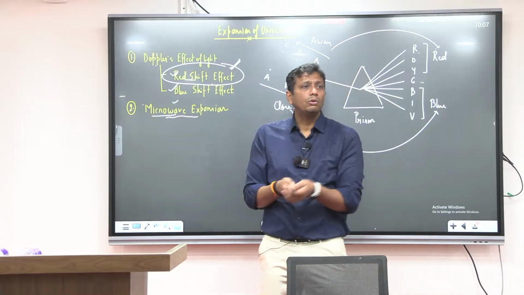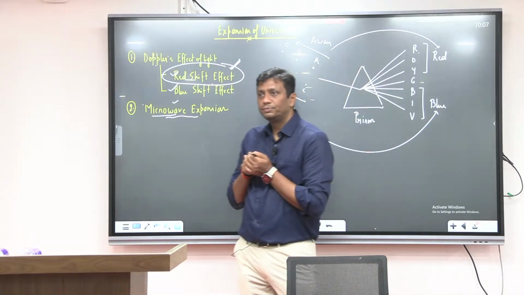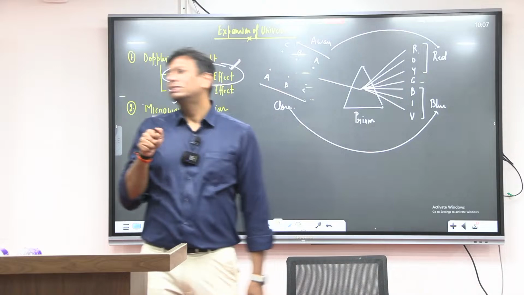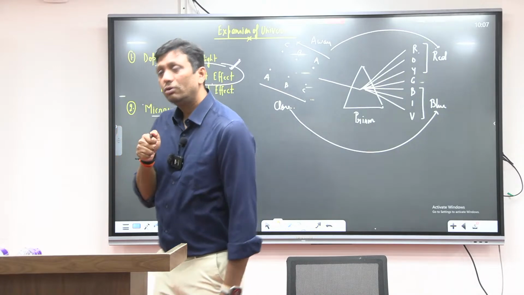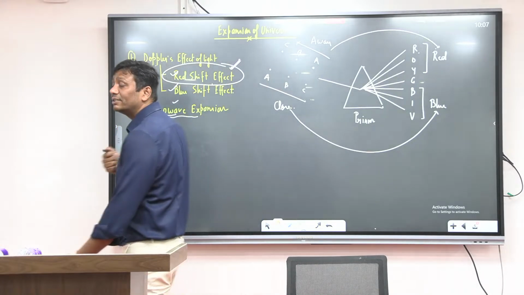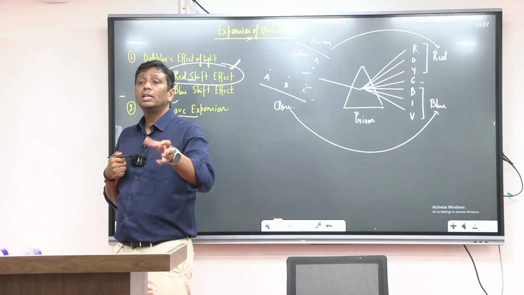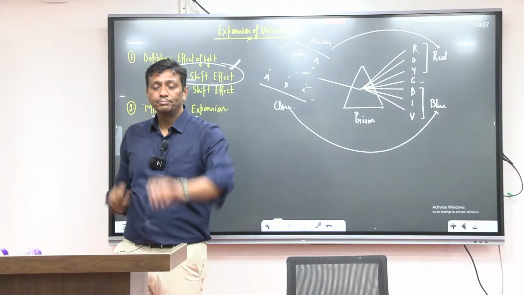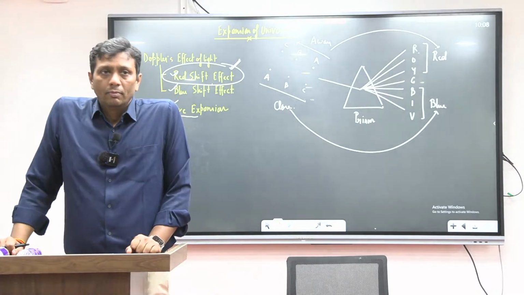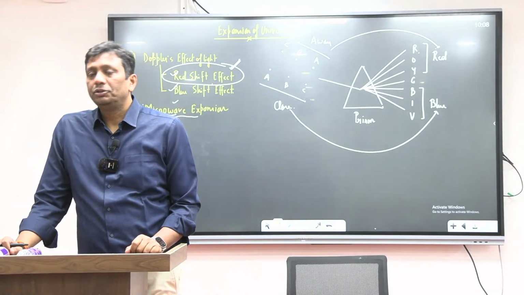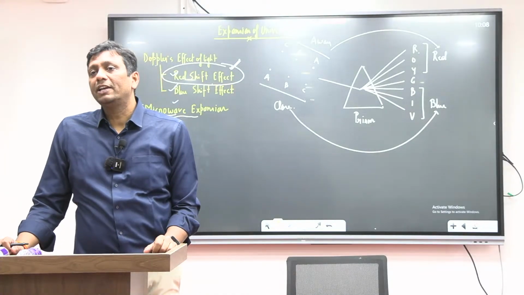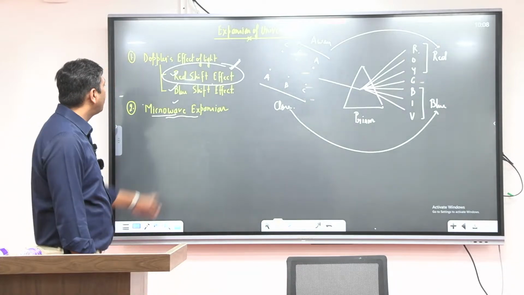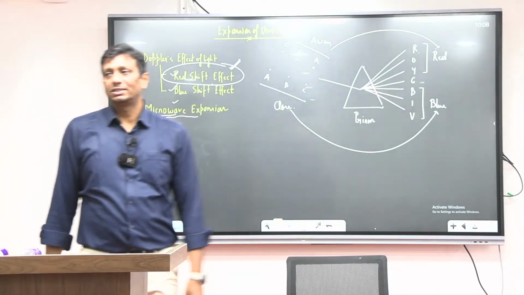I have a torch, you know, the village area torch. If the torch is getting close to you, the frequency and efficiency increase. If it is moving away, the frequency and efficiency decrease. Well, by measuring the frequency and wavelength of microwaves, we can predict whether the universe is expanding or contracting. Through microwave measurements we can still identify whether the universe is contracting or expanding.